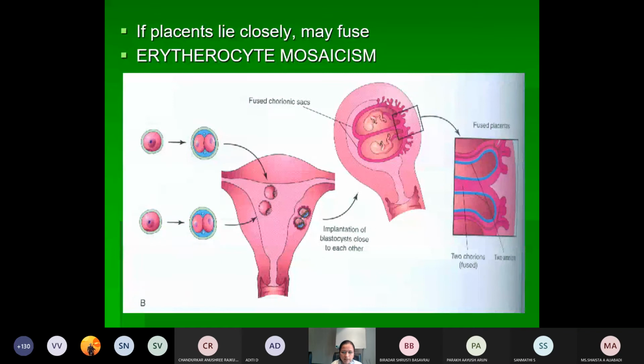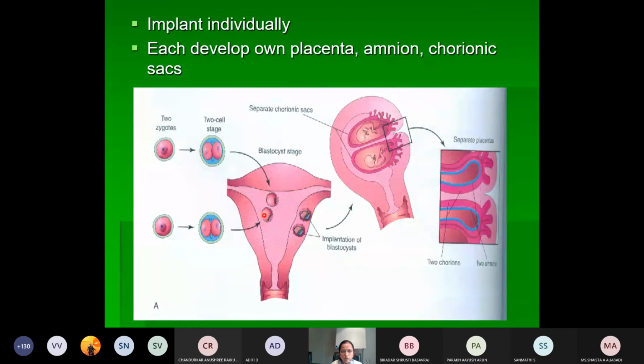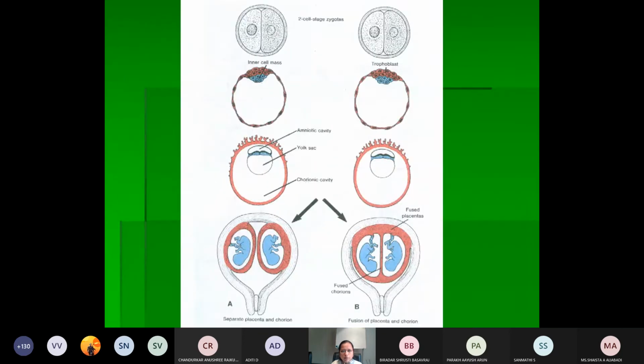It is something seen in dizygotic twins. So in dizygotic twins, what happens? Two zygotes are formed and implanted separately into the uterine cavity. Everything is separate here. That's why they are called dizygotic twins. And this is the most common twinning seen. So here they have shown only the fusion of the placenta and the chorion. So this is about dizygotic twinning.